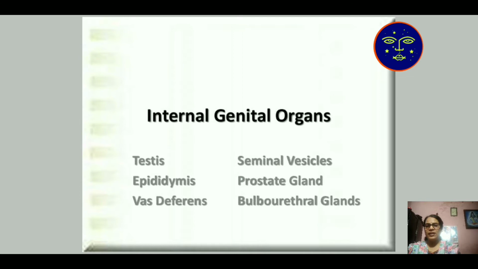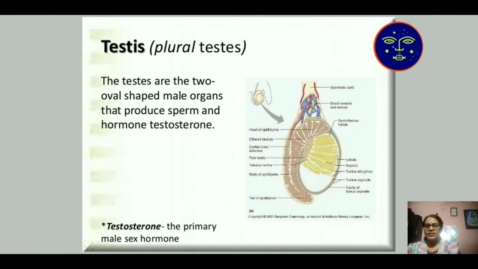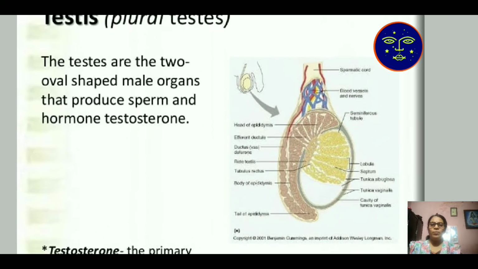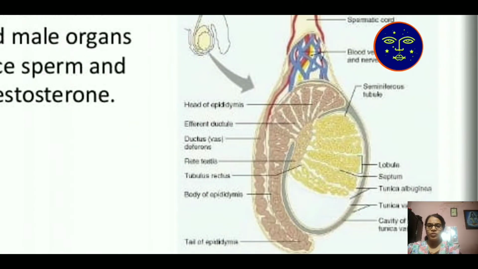Next, the internal genital organs: testis, epididymis, vas deferens, and the glands. The testes are 2 oval-shaped male organs that produce sperms and the hormone testosterone. Testosterone is known as the male sex hormone. This is the total structure of the testis.